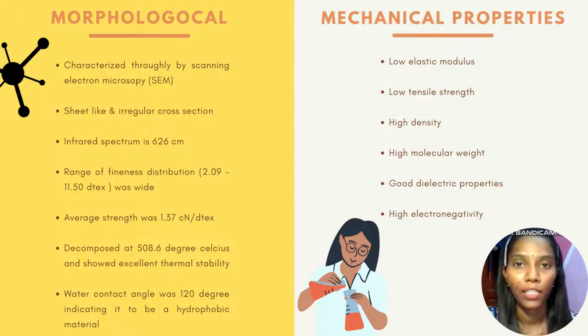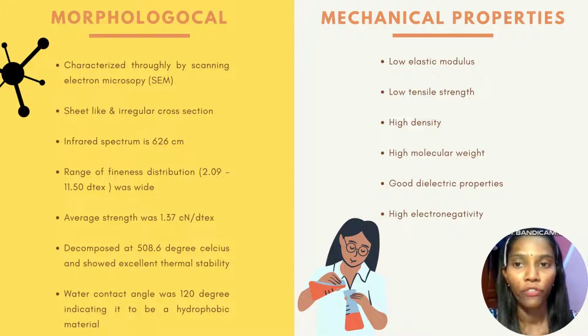I will be the last presenter of this group, presenting about the morphological and mechanical properties of the new material that we chose. The new material that we chose is expanded PTFE, and it has certain morphological and mechanical properties. The mechanical properties of expanded PTFE: it has low elastic modulus, low tensile strength since it is a polymer, high density, high molecular weight, good dielectric properties, and high electronegativity. So these properties lead us to choose this material as the new material for our synthetic vascular graft.